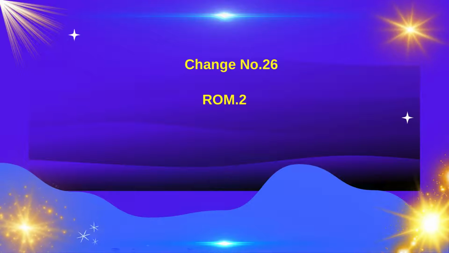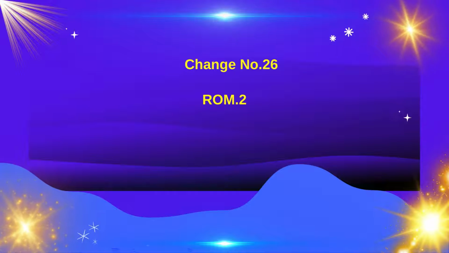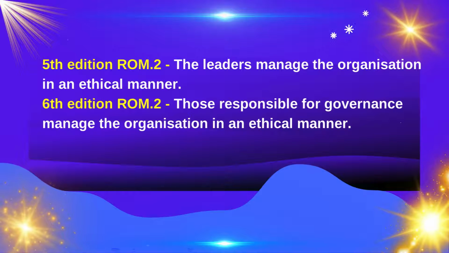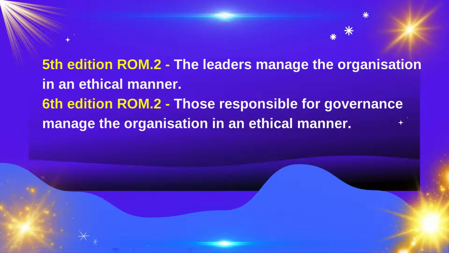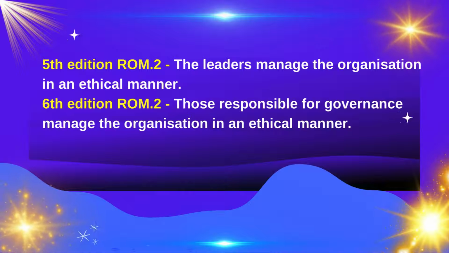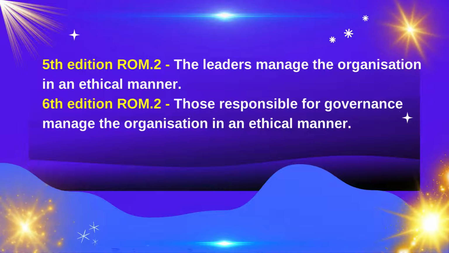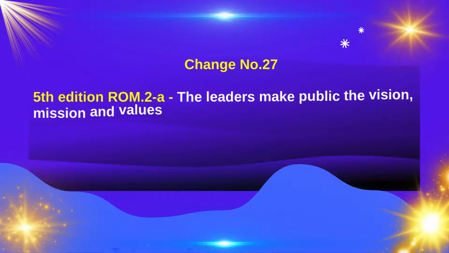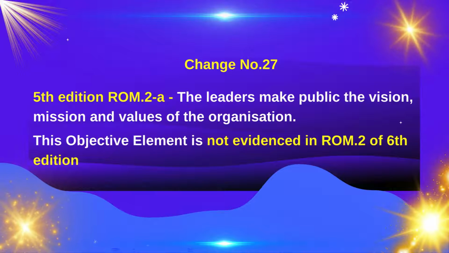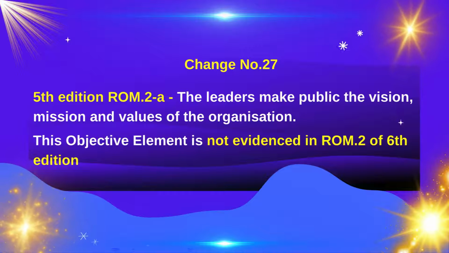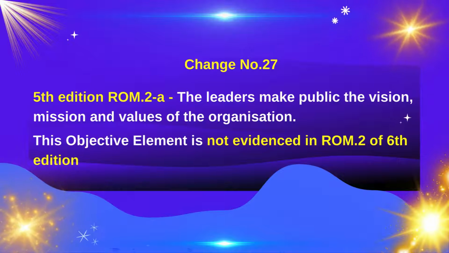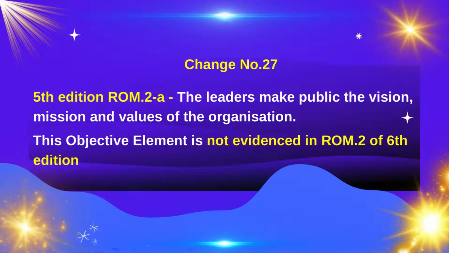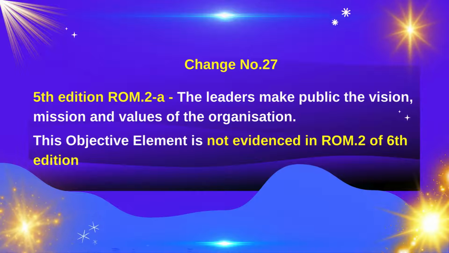Change number 26. ROM 2. 5th edition ROM 2 states that the leaders manage the organization in an ethical manner. Whereas, 6th edition ROM 2 states that those responsible for governance manage the organization in an ethical manner. In the 6th edition, the leaders have been replaced with those responsible for governance. Change number 27. 5th edition ROM 2A states that the leaders make public the vision, mission and values of the organization. This objective element is not evidenced in ROM 2 of 6th edition.